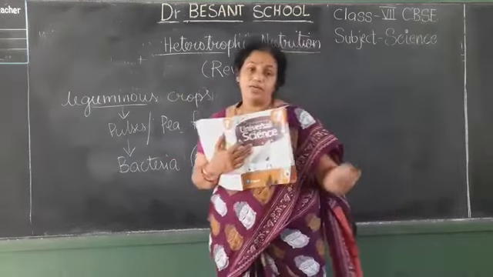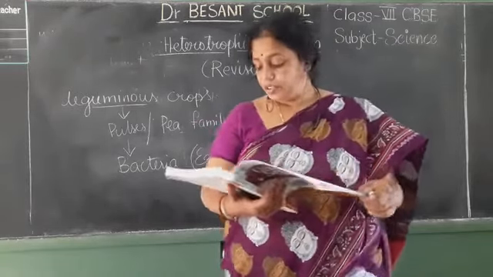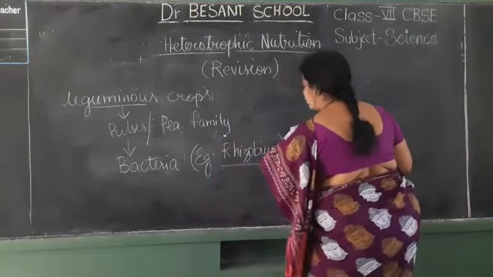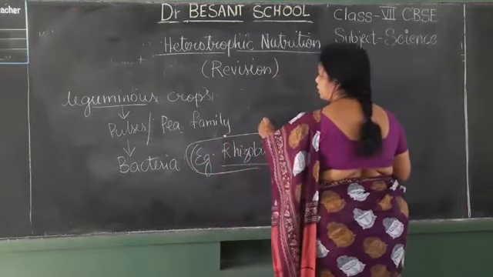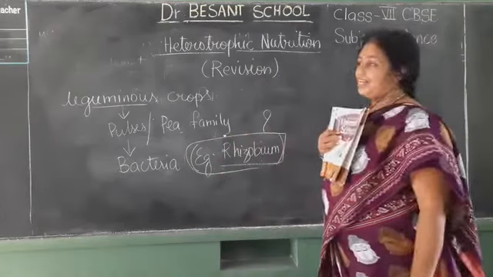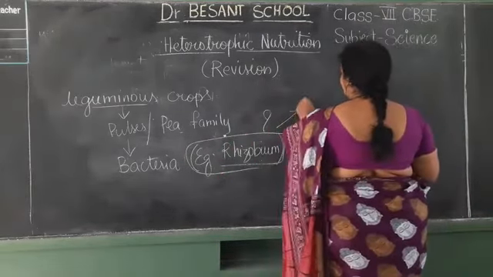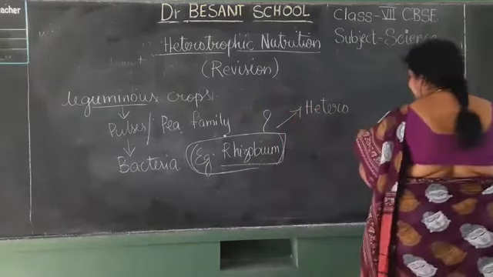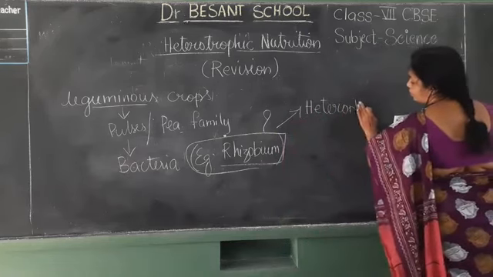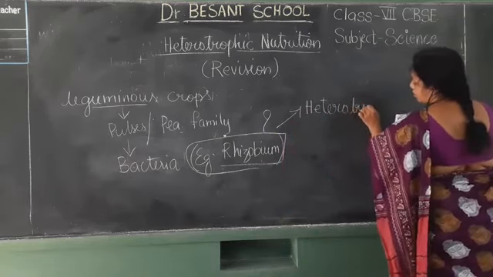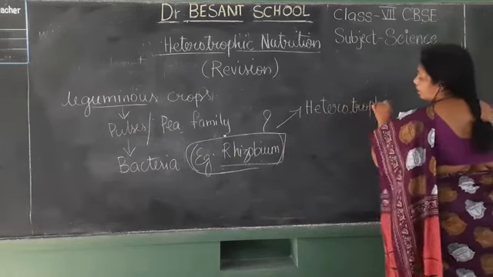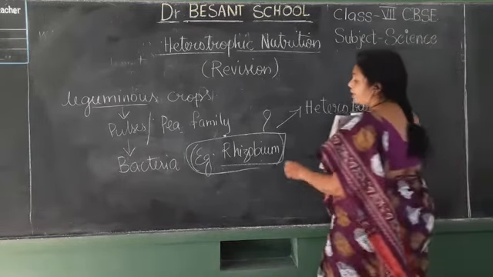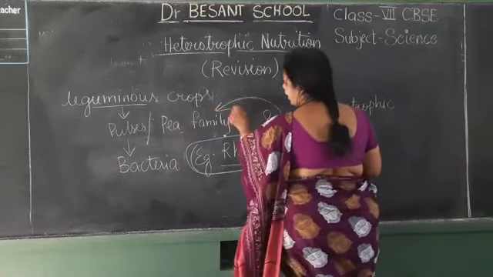I can give this as a multiple choice question. So this is rhizobium. Next one. Why am I talking about rhizobium now? Yes, because it is heterotrophic. That means it is not making the food. Then how will it get the food? It will not make the food, but it will take the food from others. It will take the food from the plants.